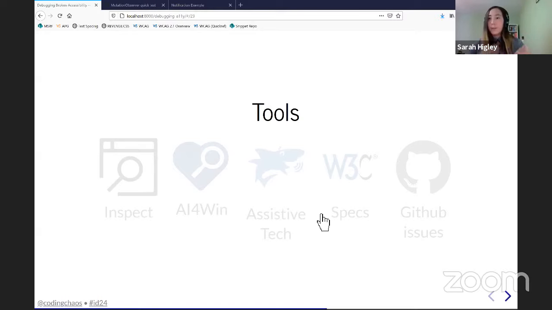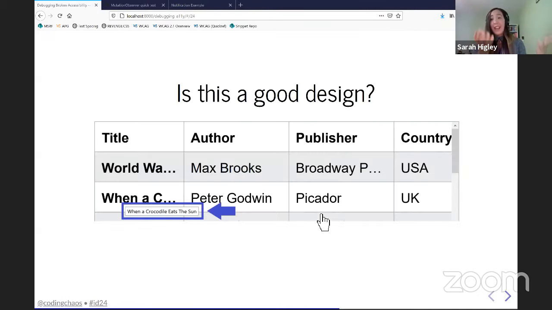Like the problem is not that I need to figure out what coding mistake happened to make this tooltip not keyboard accessible. The problem is that there's a tooltip that is on a table cell. The table cell isn't focusable because it's not interactive. So if you're using a keyboard, you're never going to focus it. And even if you could focus it, browser tooltips do not show up on focus. So you're kind of 2 layers deep of problems here, and none of them are code problems.